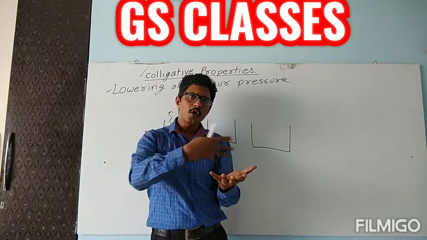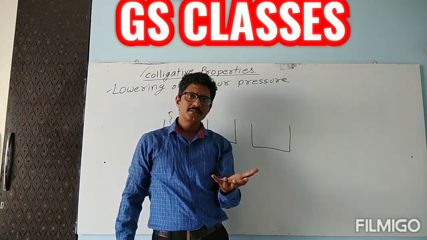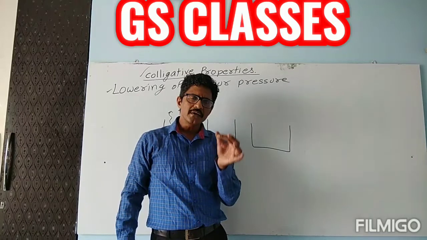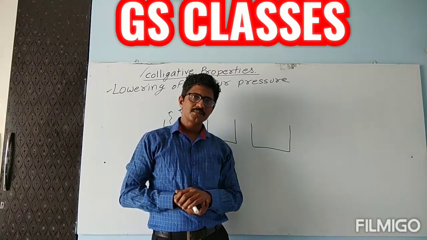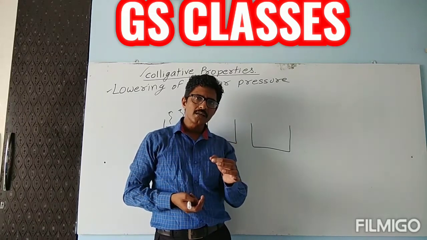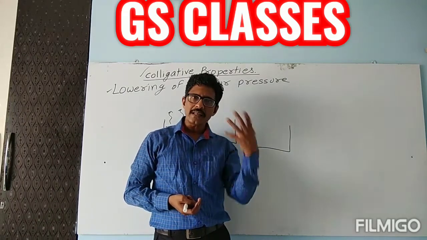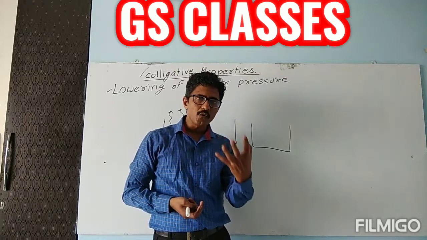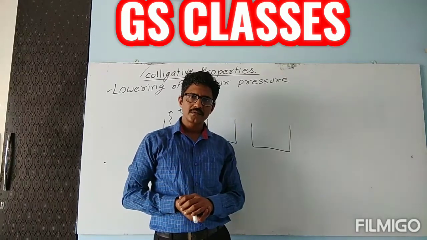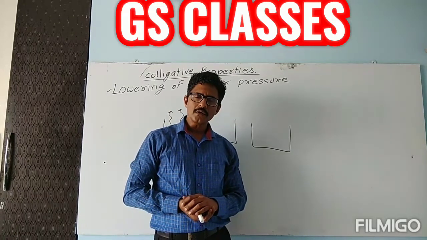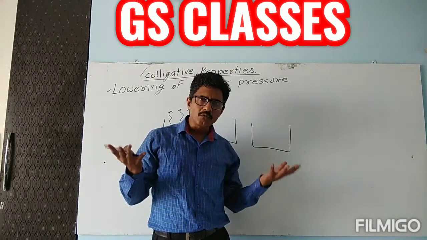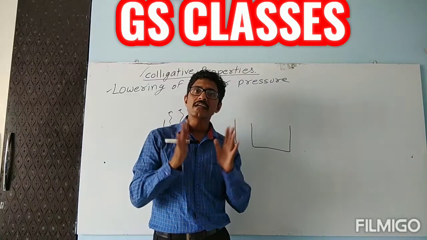Next day, almost everything will be gone. Children, what does it tell you? This phenomenon is telling that the liquid was volatile. Every liquid is volatile. The only thing is that it may be more volatile or less volatile.